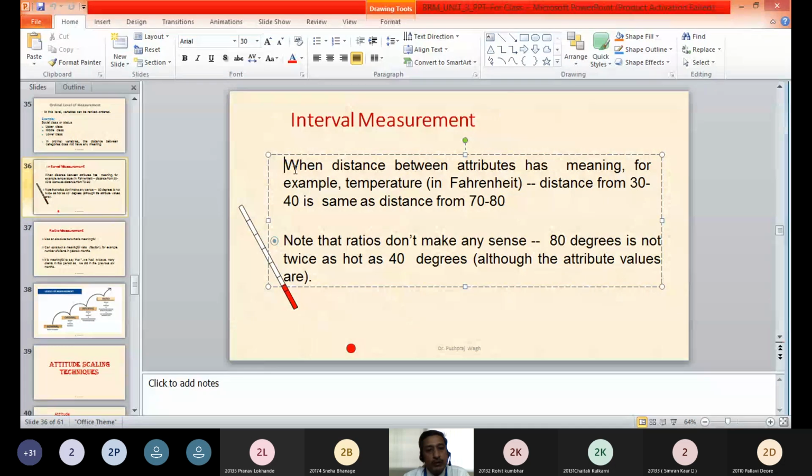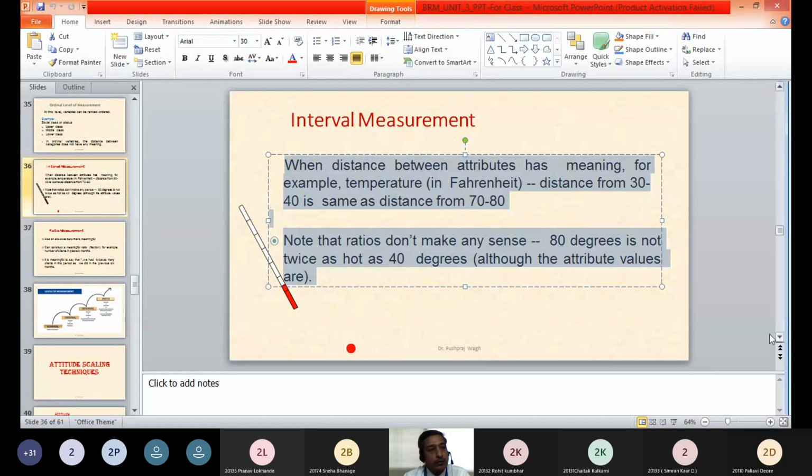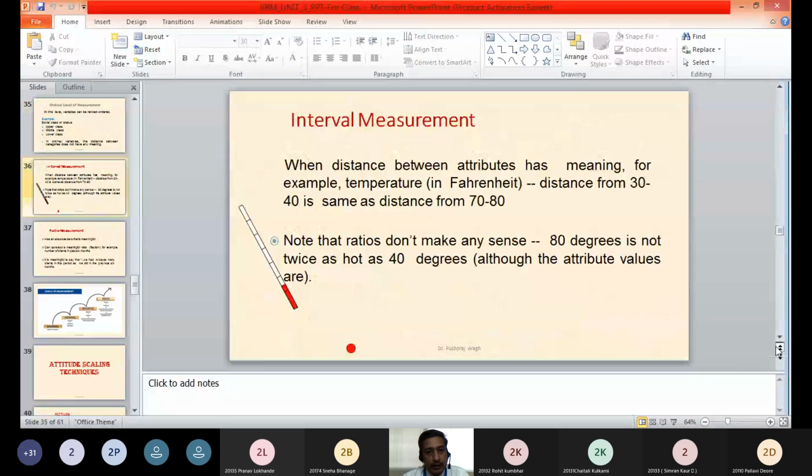So in interval measurement, we have to understand that there are intervals, distances between the different measurements or different parameters, and the distance will be the same. However, we will not be able to calculate any ratios over that type of interval data. Are you getting it now? The ordinal level and interval level. Yes, sir.